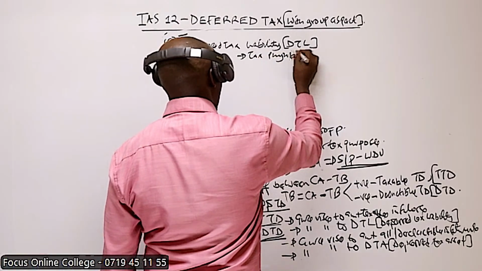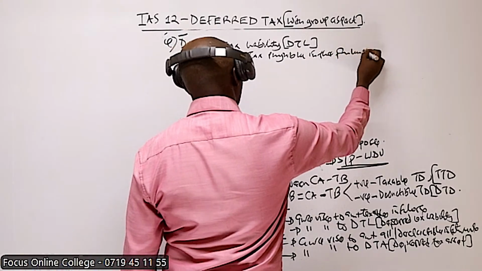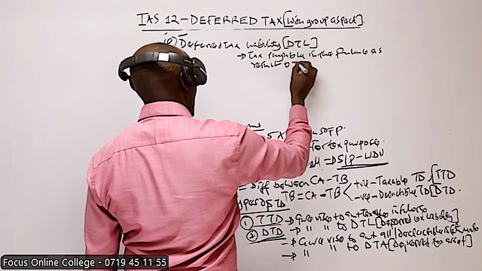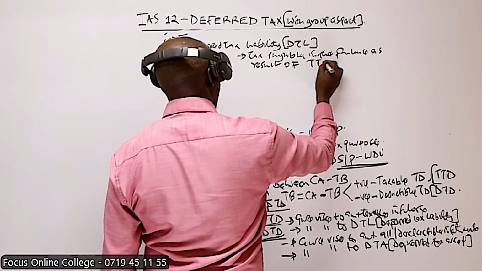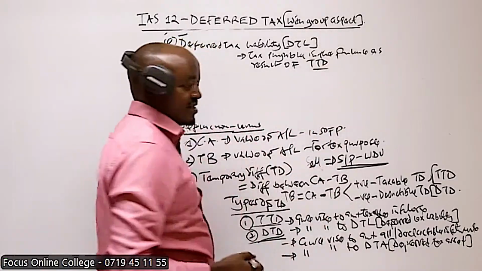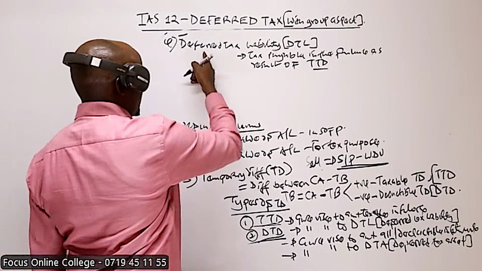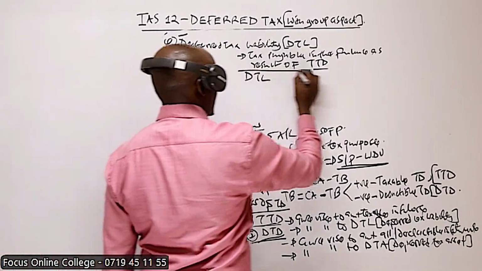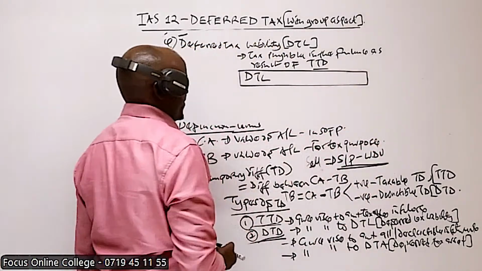Tax payable in the future as a result of taxable temporary difference. So therefore, how do we compute the deferred tax liability? This is basically one of the formulas you need to remember. How do we compute the deferred tax liability?